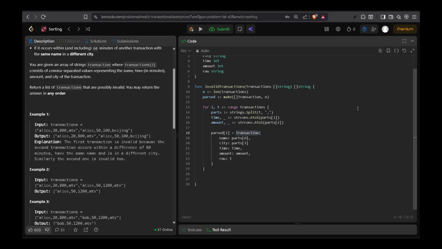The next step that we need to do is pretty easy to understand, and that is making an invalid array, right? This will contain all the indexes that contain transactions that are invalid, right? So invalid will make an array of bool and n, right? Length n. So every index of the invalid will point to the index that has an invalid transaction, right?